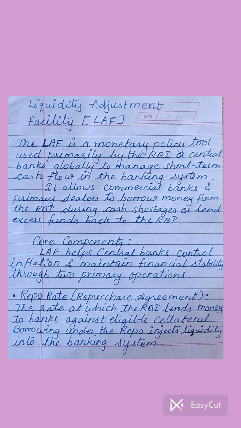Repo rate is the rate at which the RBI lends money to the banks against eligible government securities, against collateral. Whenever commercial banks find that they are short of funds, they lend their government securities to the RBI to get loans from the RBI, and the interest rate at which they borrow from the RBI is called the repo rate. Currently the repo rate is 5.25%.